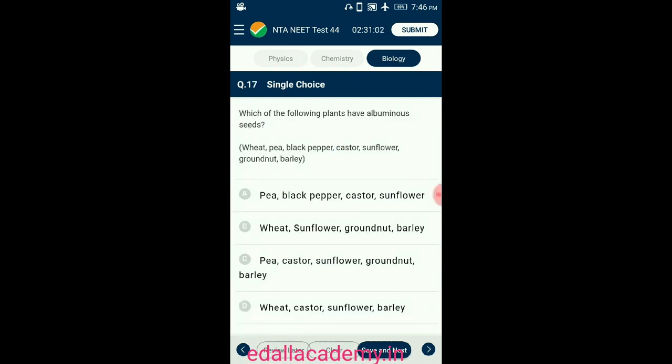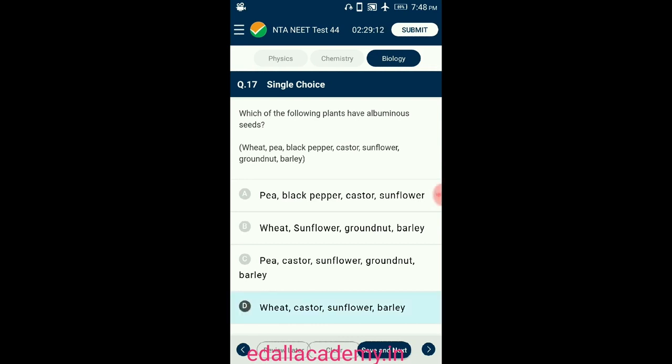Question number 17. Which of the following plants have albuminous seeds? Here castor, sunflower and barley are seeds whose endosperm is not completely consumed during embryonic development. Such seeds are called albuminous seeds. Pea and groundnut are examples of non-albuminous seeds, where the endosperm is completely consumed. Black pepper is an example of a seed where the nucellus persists. The persistent nucellus is called perisperm. So the answer for this question is option D.